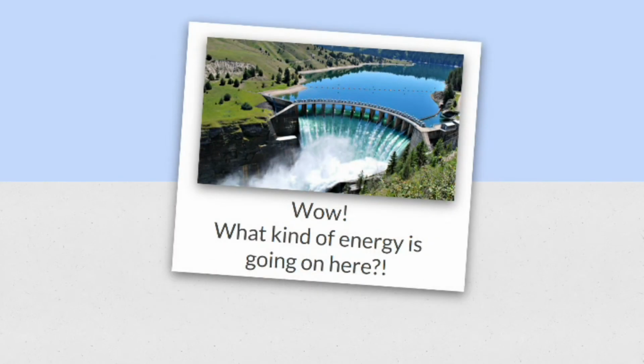Wow. What kind of energy is going on here? Take a look at that. First of all, I want you to look at this lake behind the dam. This is called a dam. And look how still that water is, how calm it is. And if you remember from potential and kinetic energy, there's a lot of potential energy here. The water's not moving back here. It's real still, but there's a lot of potential energy. And then remember when we talked about potential energy and kinetic energy, we talked about mass and speed. Well, look how massive that water is. And it's the gravity, it's falling, rushing over that dam. A lot of mass, a lot of speed there.